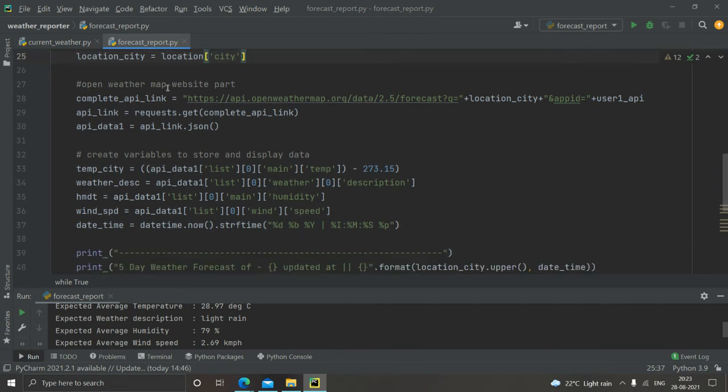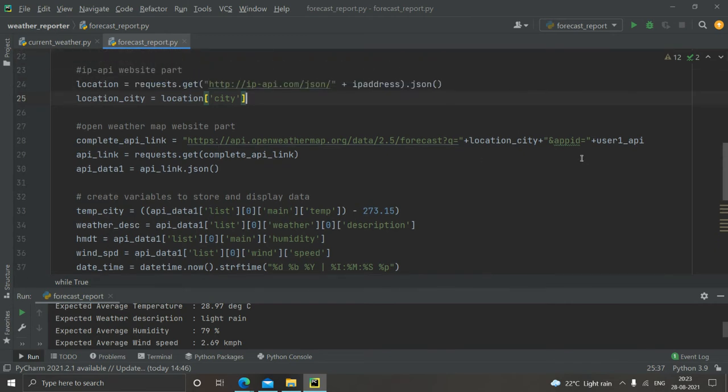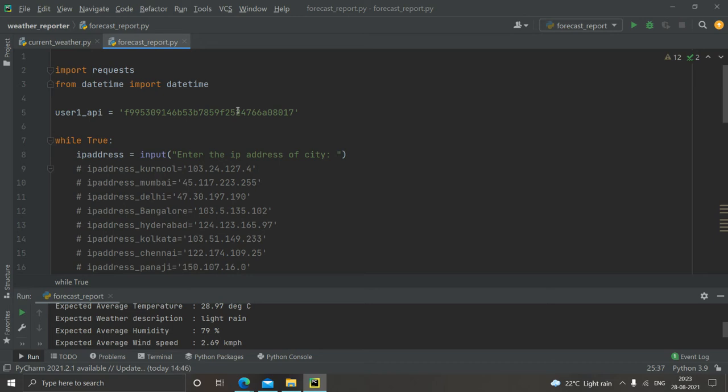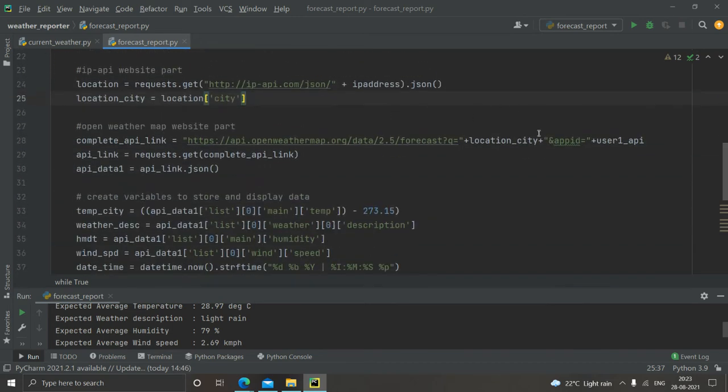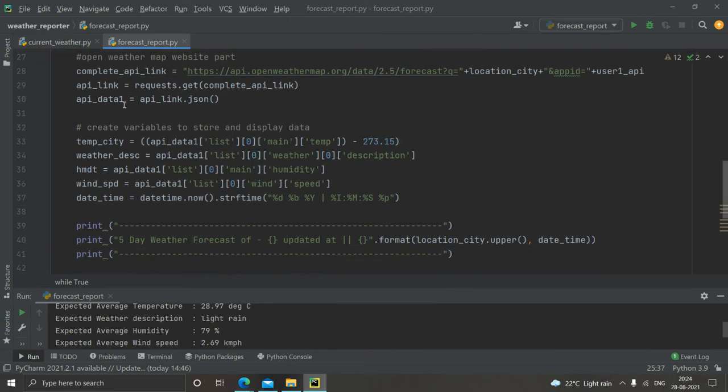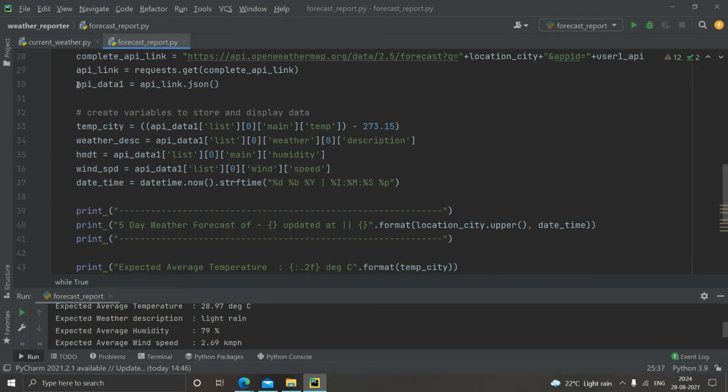In the OpenWeatherMap website, you give the website link along with the user API key which we got previously. We need to go to the website, create the user API key, and then use it over here. So the complete API link is provided, and you get the response from the requests module. Later, .json gives you the JSON data of that particular city's weather description.